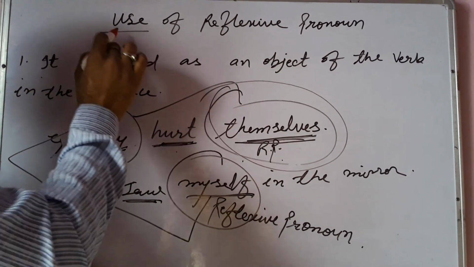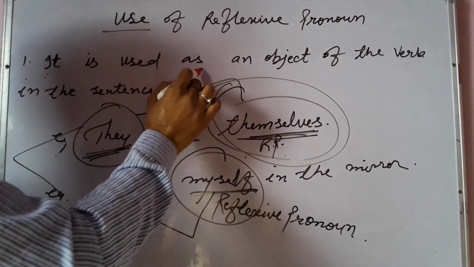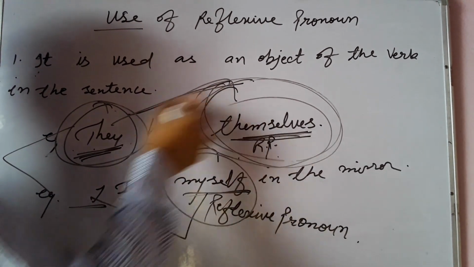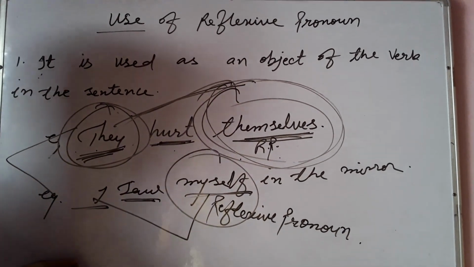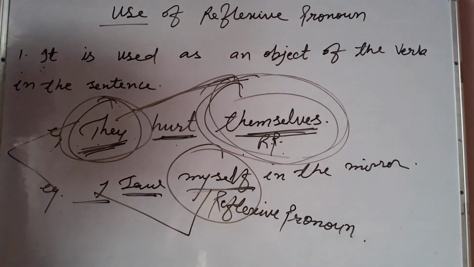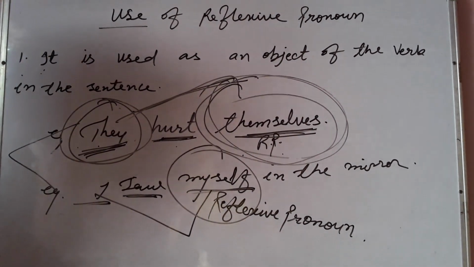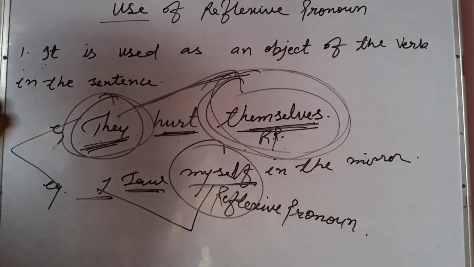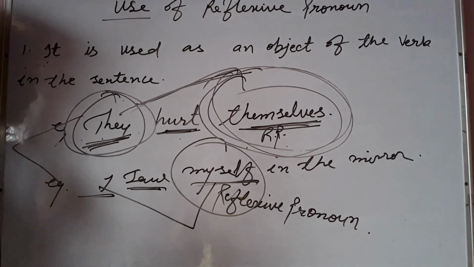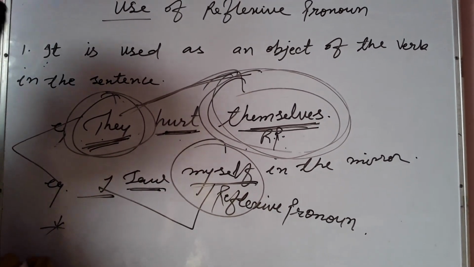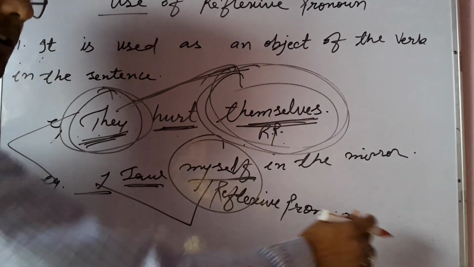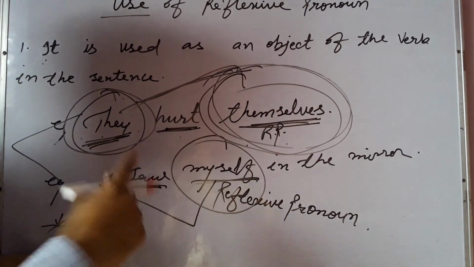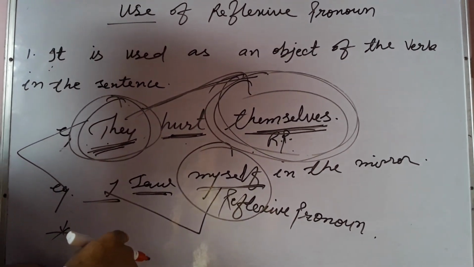But reflexive pronoun is used as an object of the verb when the subject and object of the sentence are the same. So I think now you have cleared what is the function of reflexive pronoun. It is used as an object, but there is a condition: the subject and object should be the same. You can write a condition that the subject and object of the verb should be the same. We use a reflexive pronoun in that type of case in the sentence.